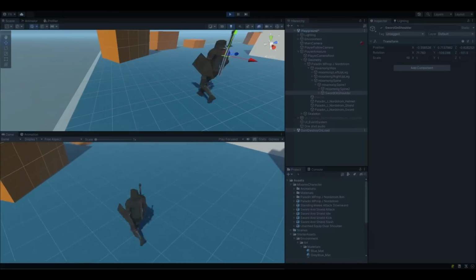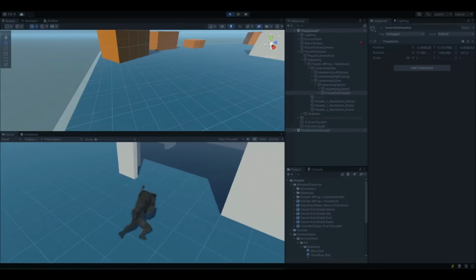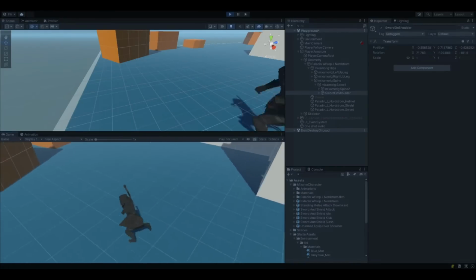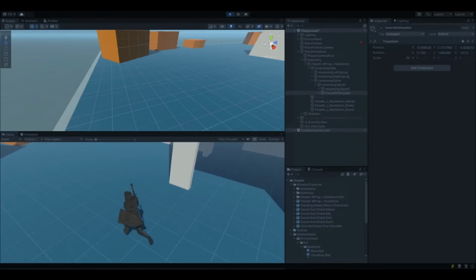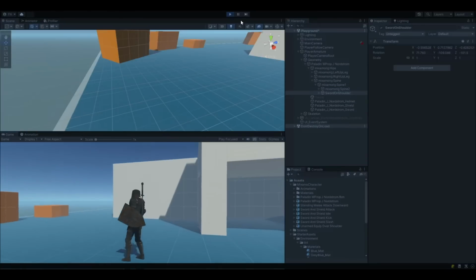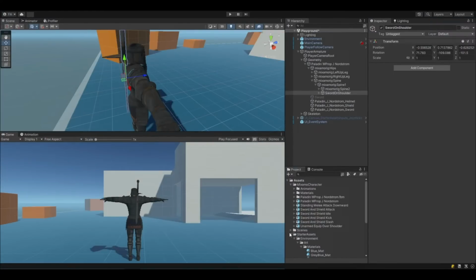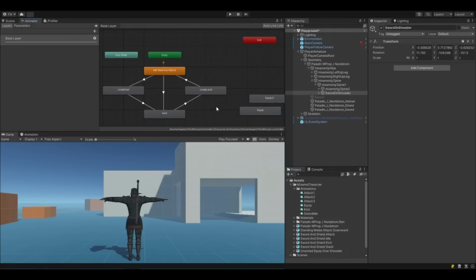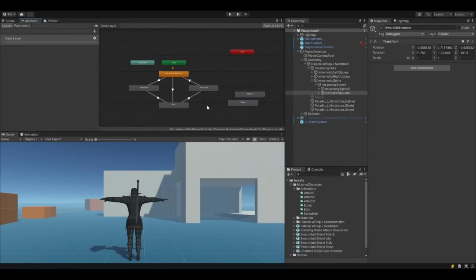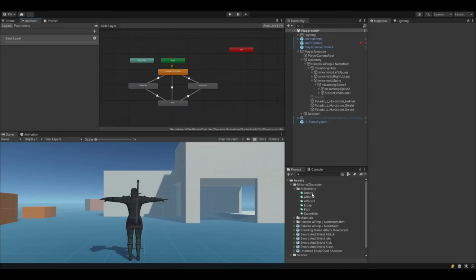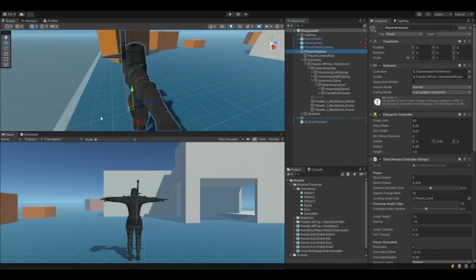It seems okay, and it is behaving right when the character moves. I found the right position on the character's shoulder by playing the equipping animation like this.